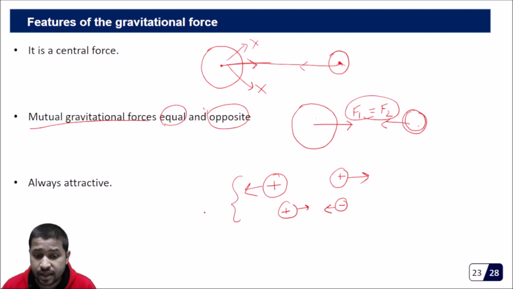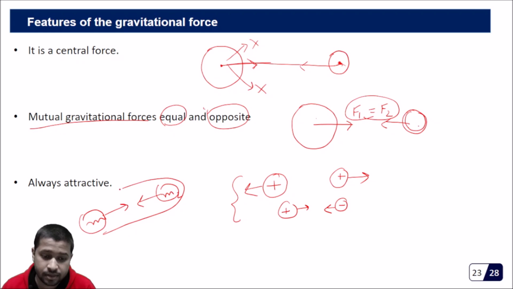But in case of gravitation, if this is a mass m1 and this is a mass m2, they are always going to attract each other. There is no second possibility. That's what this law says.